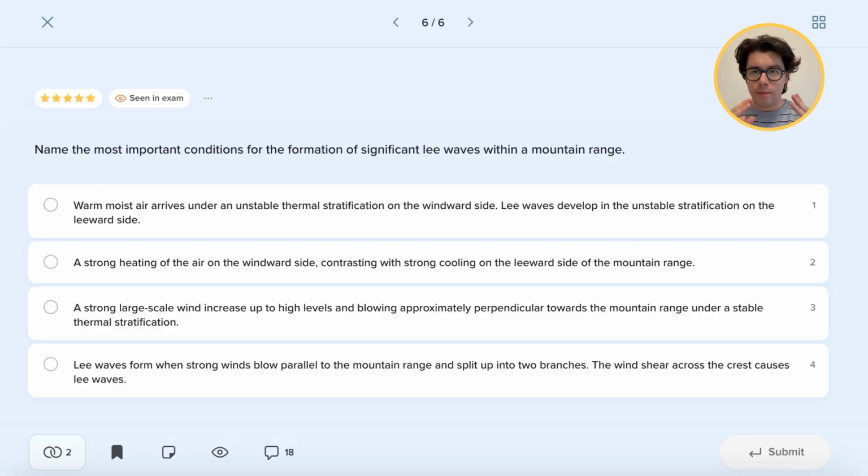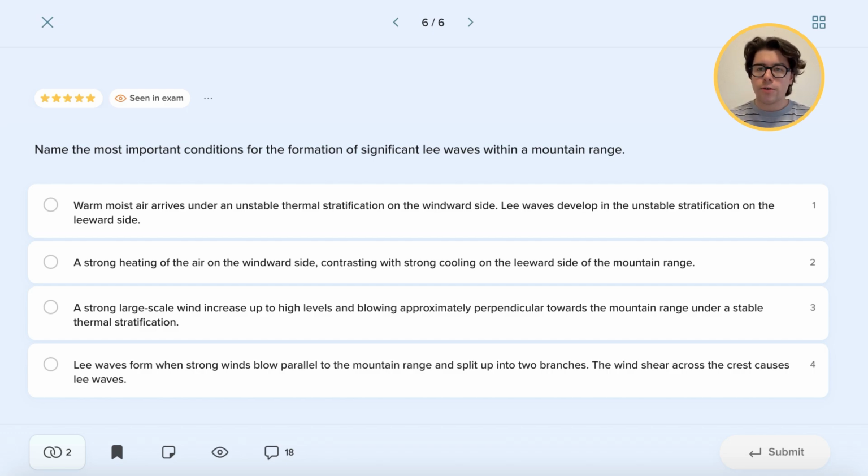And now for question number 6, so the last question of today's video. Name the most important conditions for the formation of significant lee waves within a mountain range. So this is also a very practical question, as these phenomena are extremely dangerous and important to be identified before your flights. Always, if mountain waves, lee waves, or standing waves, because they have many names, are discovered, they will always be shown in a SIGMET, so make sure you cross-check these charts before your flight.